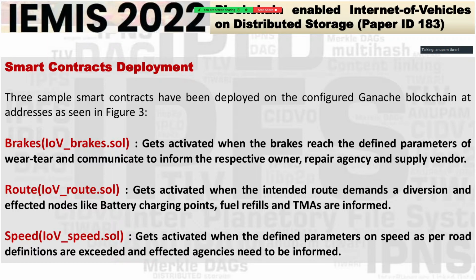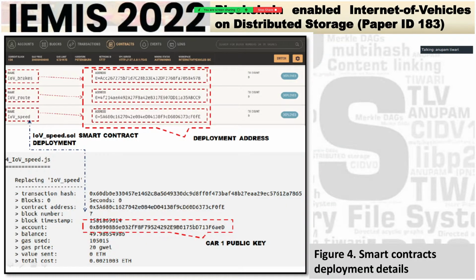Apart from this, in this ecosystem there is a parallel thing going on, that is smart contracts deployment, and these are the 3 smart contracts which I have been able to deploy on the blockchain, which I will show you in the next screen, the extract of the screenshot. So brakes, route and speed. All these smart contract functions that you see have been written in Solidity language. These are sample programs which have been deployed on this blockchain that I am talking about.